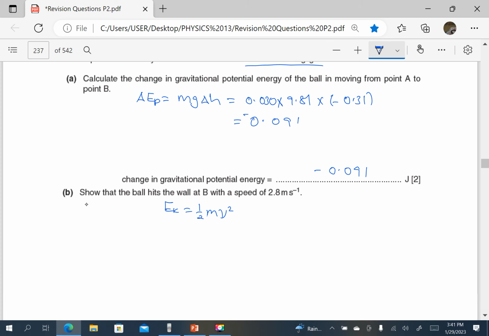So the kinetic energy at A, I'll call it EK, plus the potential energy at A, which I'm going to call EPA.